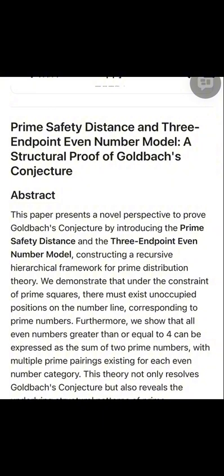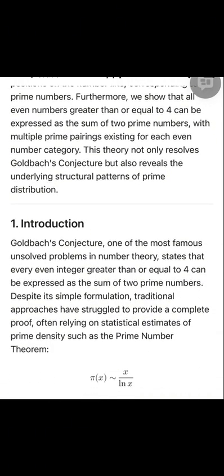1. Introduction. Goldbach's conjecture, one of the most famous unsolved problems in number theory, states that every even integer greater than or equal to 4 can be expressed as the sum of two prime numbers. Despite its simple formulation, traditional approaches have struggled to provide a complete proof, often relying on statistical estimates of prime density, such as the prime number theorem. π(x) ~ x / ln(x).